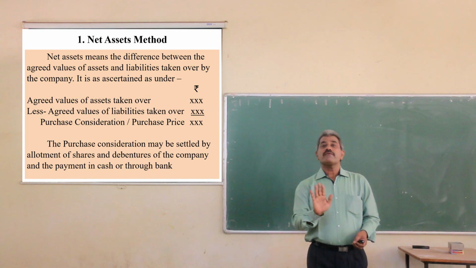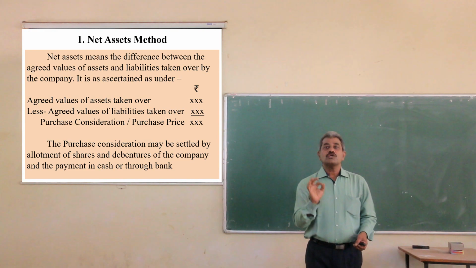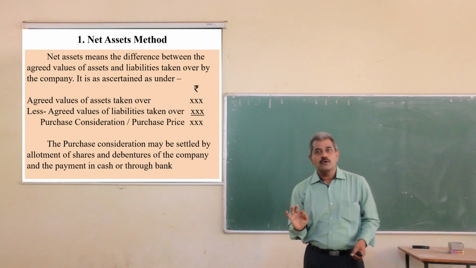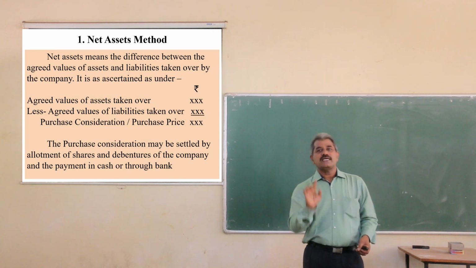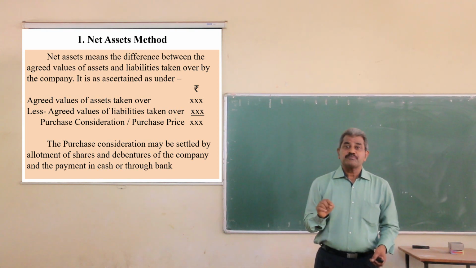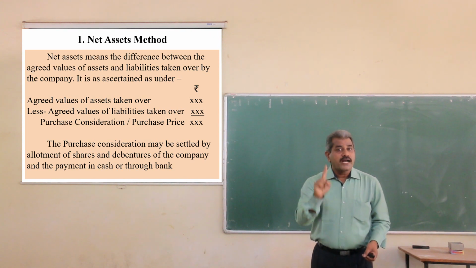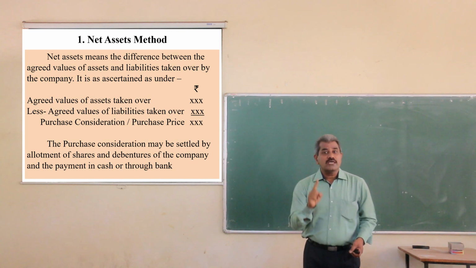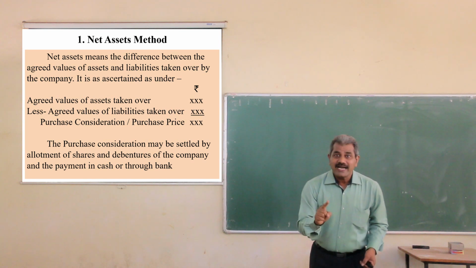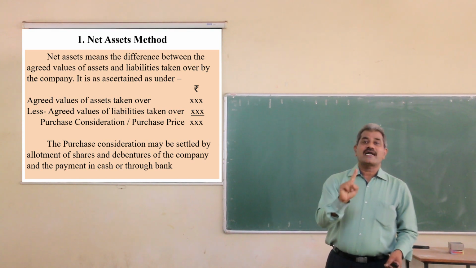Okay. So what is meant by book value and what is meant by agreed value? The value given in the balance sheet, the value shown in the balance sheet, is book value. And the value given in the adjustments is agreed value or revised value. Here you have to consider the revised values given in the adjustments. So what are the two points? One is that you have to take into consideration only those assets which are taken over by the company, and these assets are considered with the revised values or agreed values.